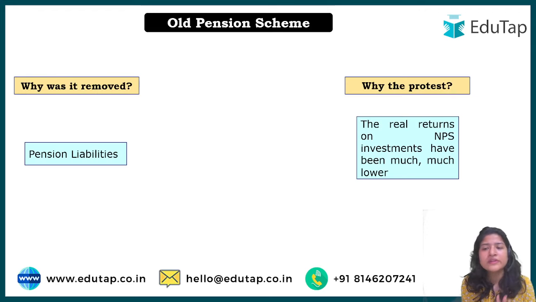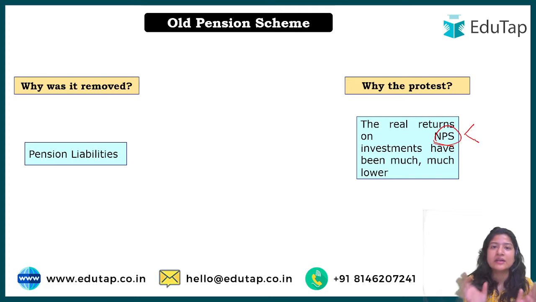Okay, along with that, what happened initially when NPS was introduced and people were made aware of it, it was told during that time that in NPS they will get better returns than the old pension scheme. Why? Because in NPS, whatever accumulation happens, that money is invested in stocks and equities, and these are chosen by the employee only, meaning wherever they want to invest.